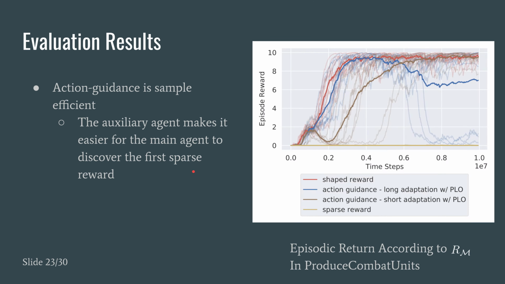And here are our evaluation results. First, action guidance is sample efficient. Here you see the episodic return according to the sparse reward in produce combat units. We see that the action guidance related experiments, which are the blue and the brown lines, move up at the same pace as the red line, which is the agent trained with the shaped reward, which means action guidance is sample efficient. In comparison, the agent trained with sparse reward, for the most part, during the entire course of this training, never gets the first sparse reward.